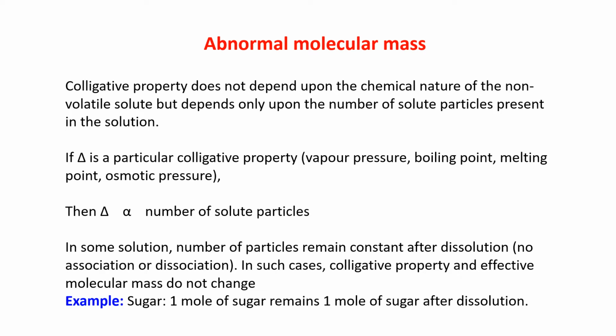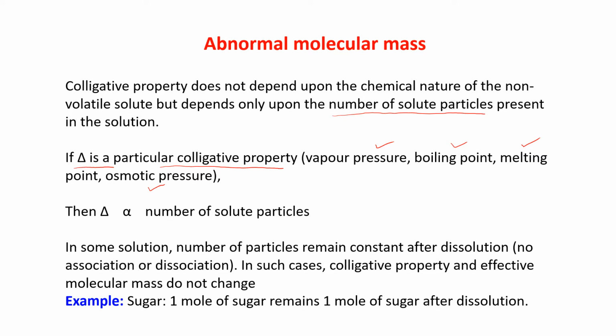Now, let us talk about abnormal molecular mass. Colligative property does not depend upon the chemical nature of the non-volatile solute, but it depends only upon the number of solute particles present in the solution. You all know about it. The colligative property may be vapor pressure, boiling point, melting point, or osmotic pressure. These all are colligative properties.